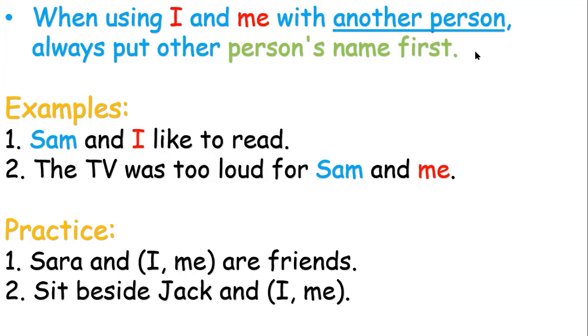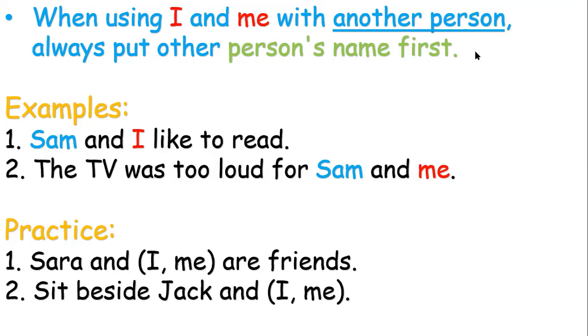Okay, so I have to write Sam first, then I or me. Sam and I like to read. I will not say I and Sam. No, this is wrong. I have to say Sam and I like to read, okay?